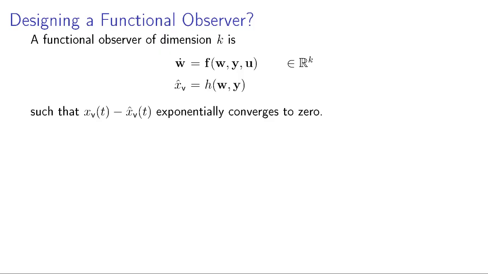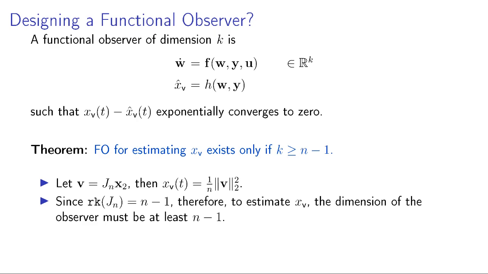One way to solve this problem is to design a functional observer of dimension k, and we design the functions f and h such that the difference between the original and estimated state variance exponentially converges to 0. However, there is a fundamental limitation: the dimension of the observer has to be at least n minus 1.